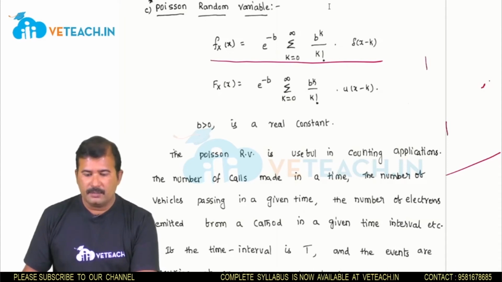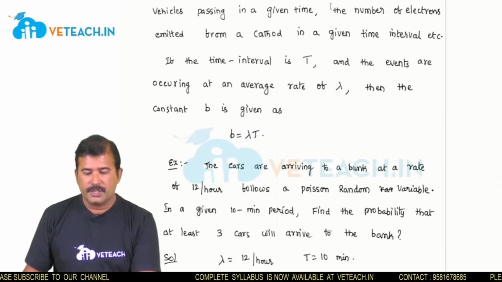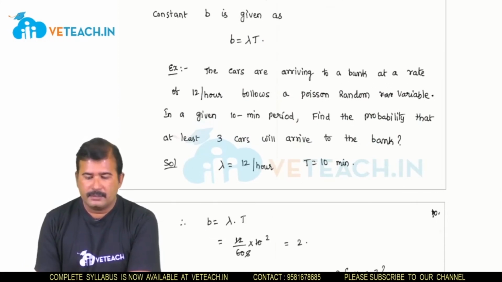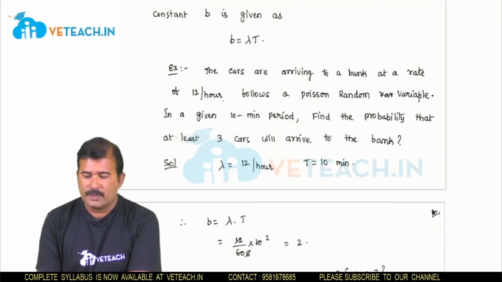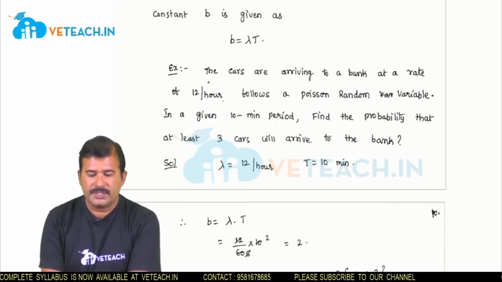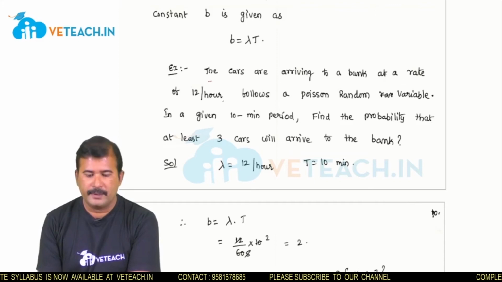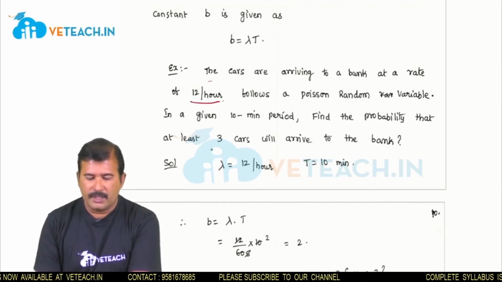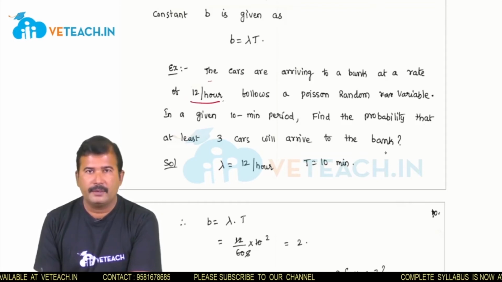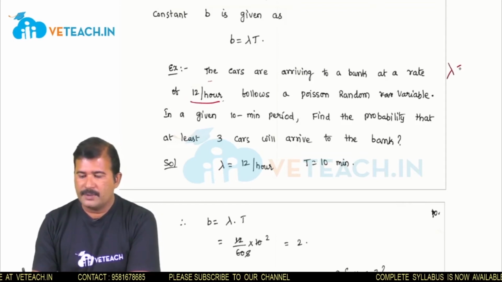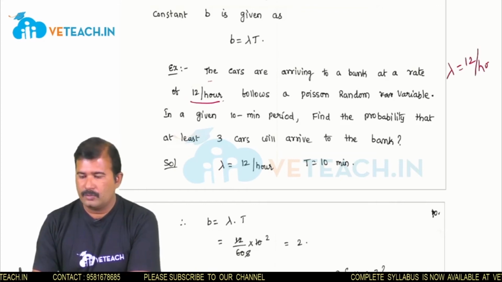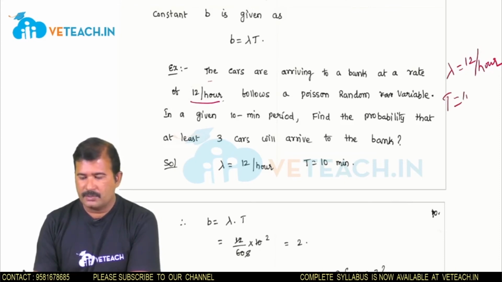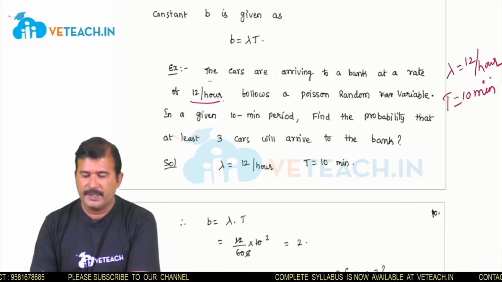I will explain the application of the Poisson random variable using one problem. The cars arriving at a bank at a rate of 12 per hour follow a Poisson random variable. Here the situation is the number of cars arriving at a bank, at a rate of 12 per hour. In a given 10 minutes period, find the probability that at least 3 cars will arrive at the bank. Here the rate is given as 12 cars arriving per hour, and the given time period t is 10 minutes.